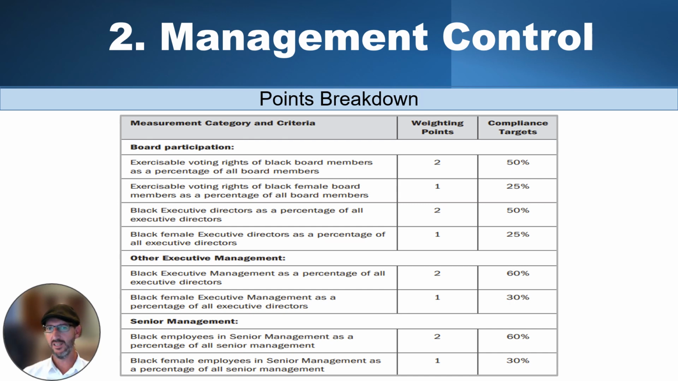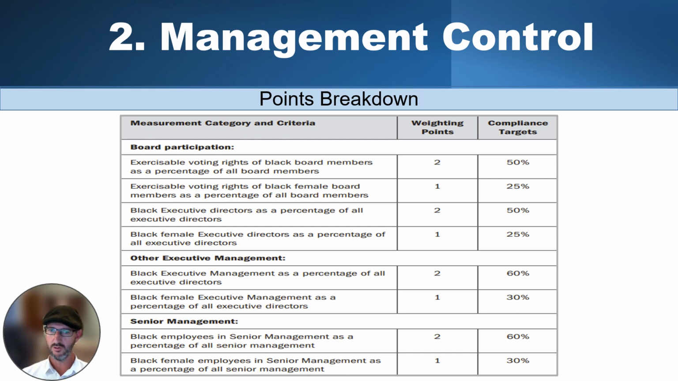Then your executive management, again, 50% gives you 2 points, and 25% gives you 1 point. So that's the way that the points work. You need to look at male, firstly, and secondly, female participation. The compliance target gives you the number of people in that category that have to be black, and that has to fulfill the requirement of this criteria.